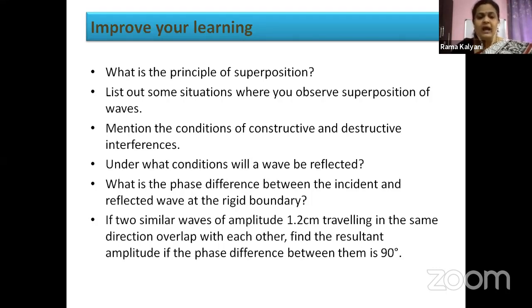Okay, children, I have included a similar problem that we have done. If two similar waves of amplitude 1.2 centimeters traveling in the same direction overlap with each other, find the resultant amplitude if the phase difference between them is 90 degrees. Tomorrow the session will be continued, so I want you all to do this problem and post the answer in the comment box.